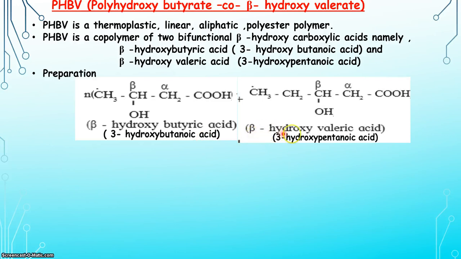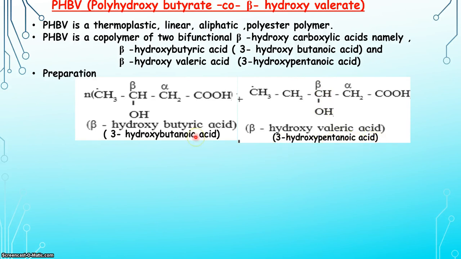The second monomer is beta hydroxy valeric acid. Valeric acid indicates it contains 5 carbon atoms. So you can observe here in a straight chain there are 5 carbon atoms. On the beta carbon a hydroxy group is there, that's why its name is beta hydroxy valeric acid. And according to the IUPAC nomenclature, this is the first carbon atom, then second carbon and third carbon. So the OH group is present on the third carbon atom. That's why its name is 3-hydroxypentanoic acid.